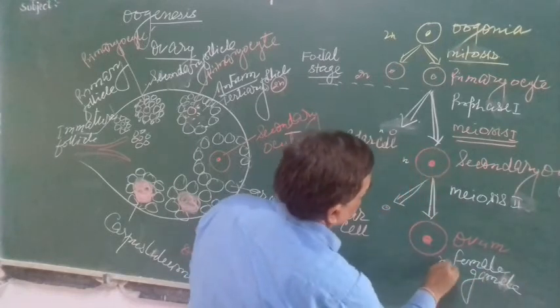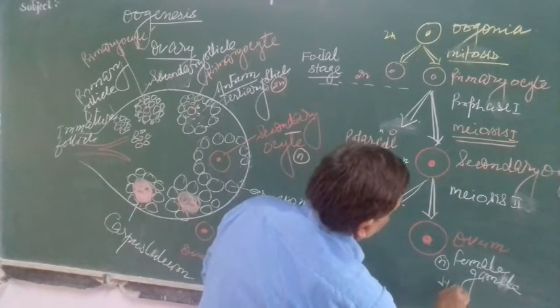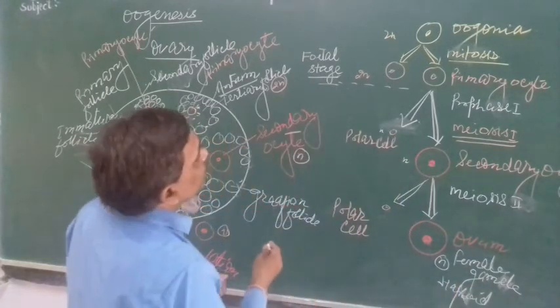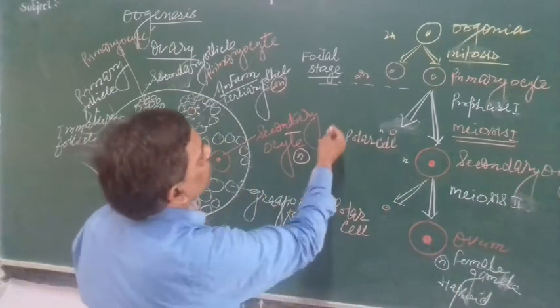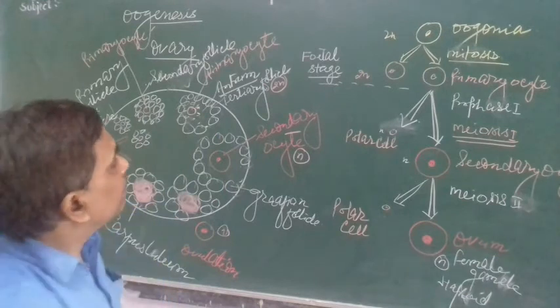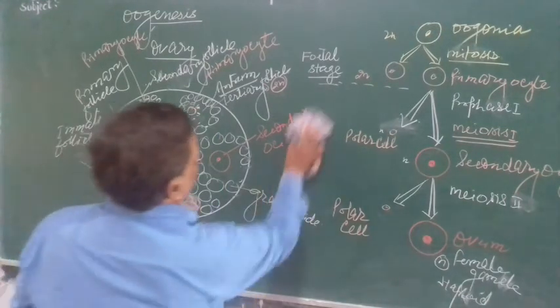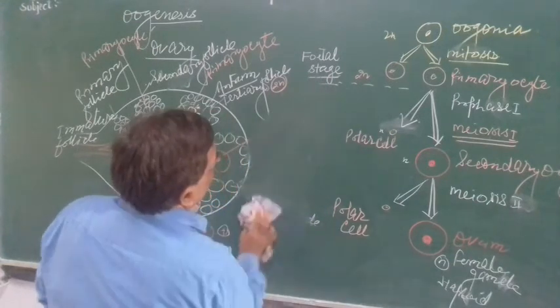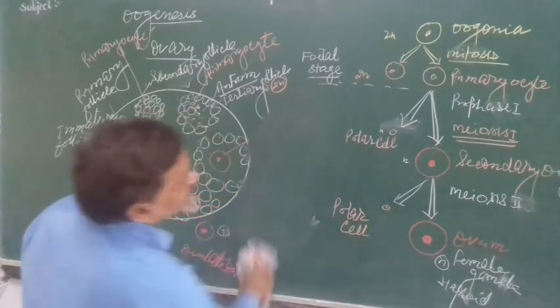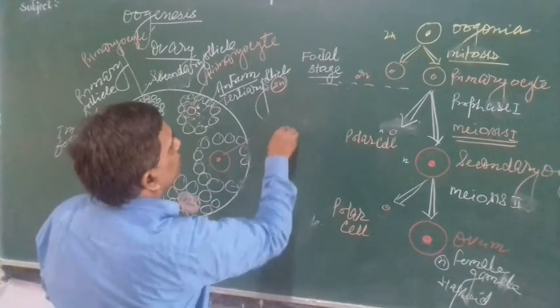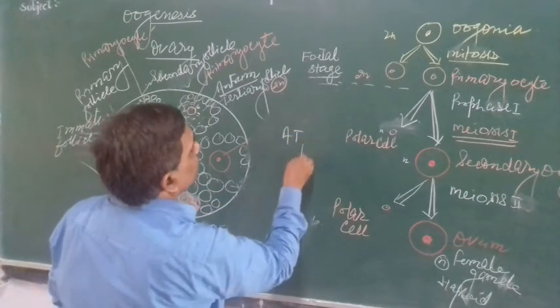This is N, haploid. So this entire process takes place at puberty.